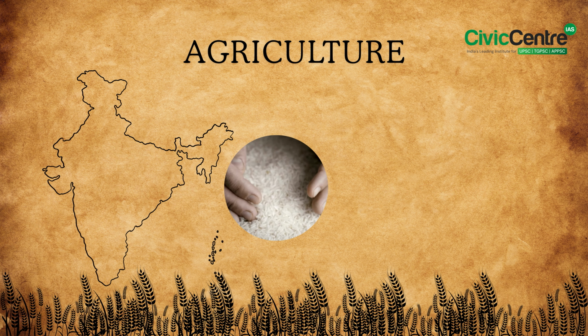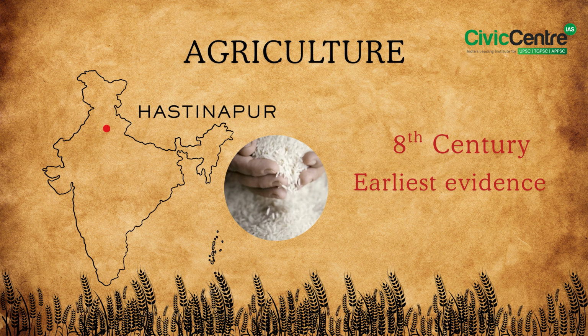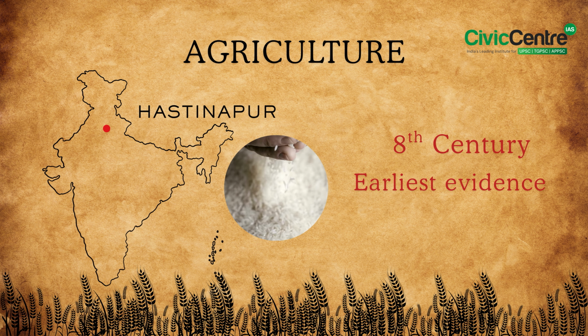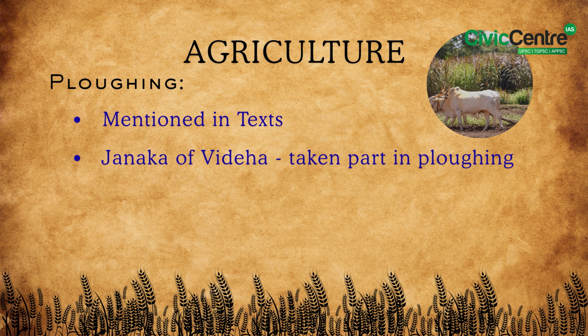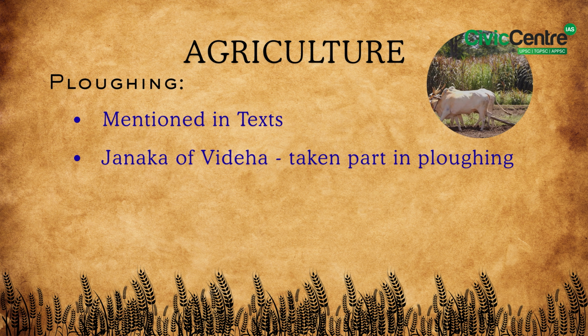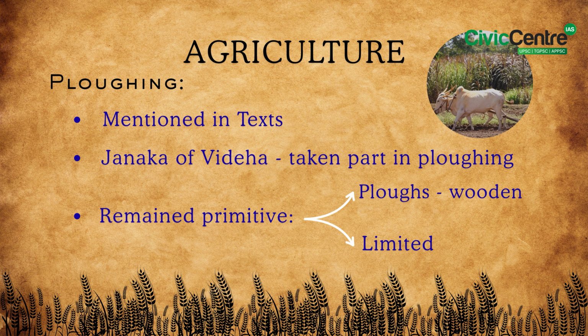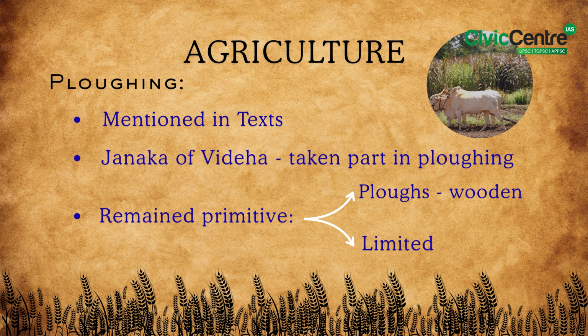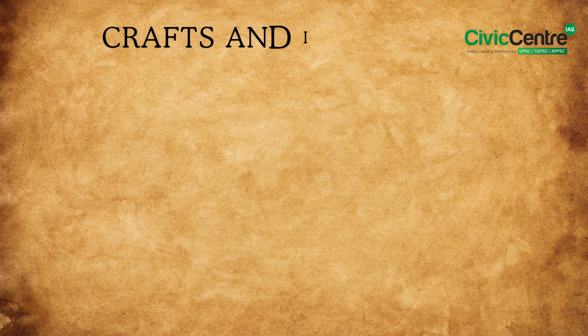In fact, rice remains from Hastinapur, dated to the 8th century BC, are the earliest evidence of rice cultivation in this region. Ploughing rituals are mentioned in texts, and even kings like Janaka of Videha are said to have taken part in ploughing. However, agriculture remained primitive as ploughs were wooden, and there was limited use of oxen due to frequent cattle sacrifices. Alongside farming, crafts and industries developed.